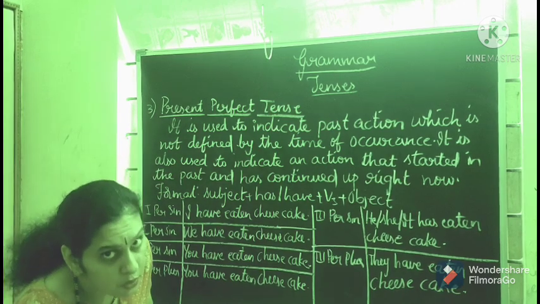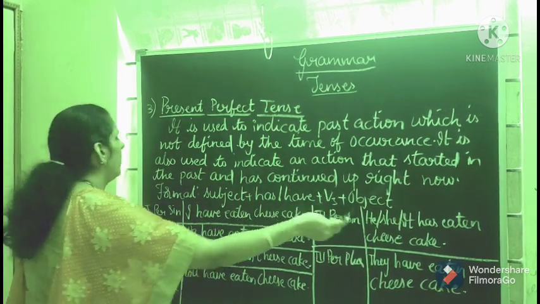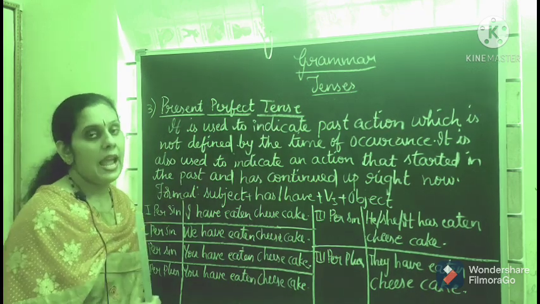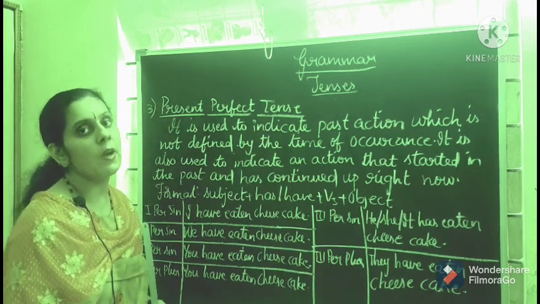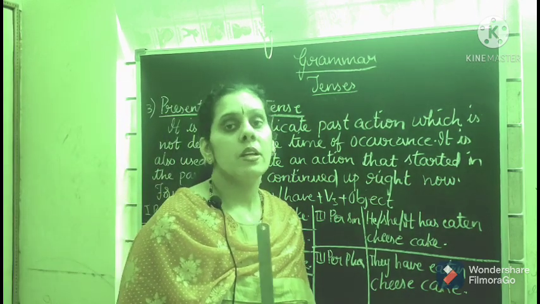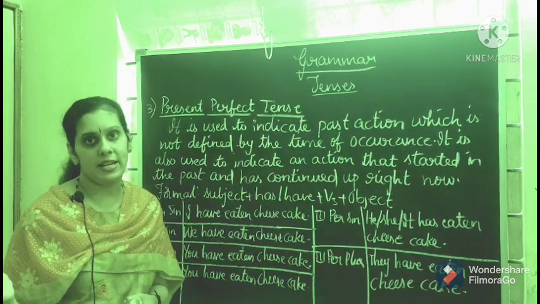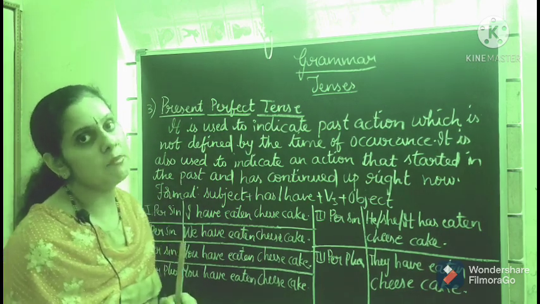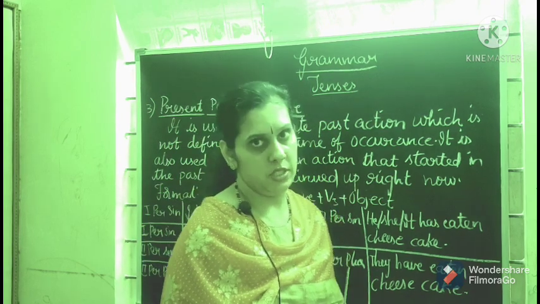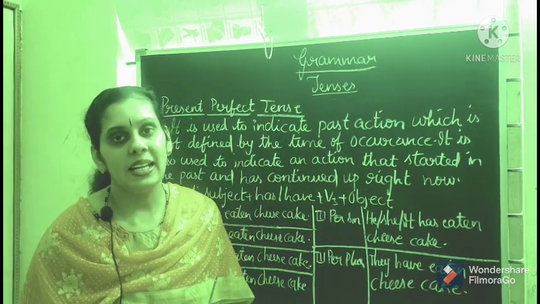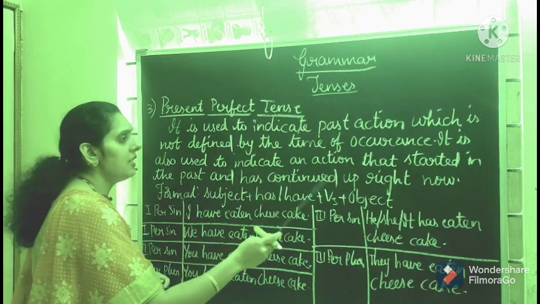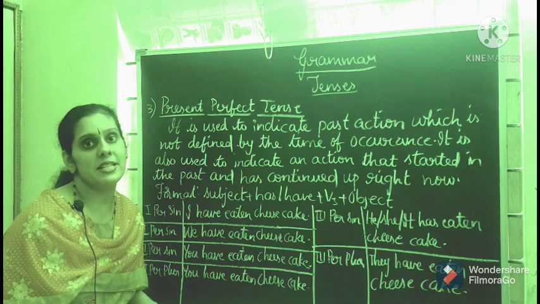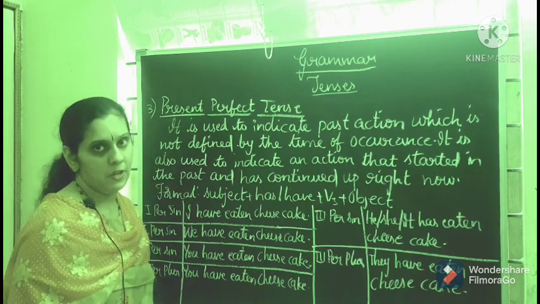It is also used to indicate an action that started in the past and has continued up to right now. Like, we have been friends for 4 years. Means now also you are friends, that means it is continuing. Like we can say, mother has cooked delicious food. It has continued up to right now, means you still have not tasted it. It is cooked already, now you have to taste it. For that we use present perfect tense.